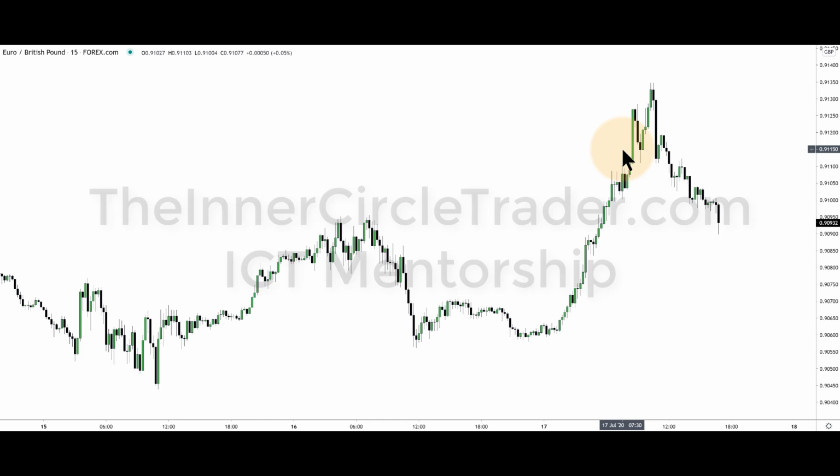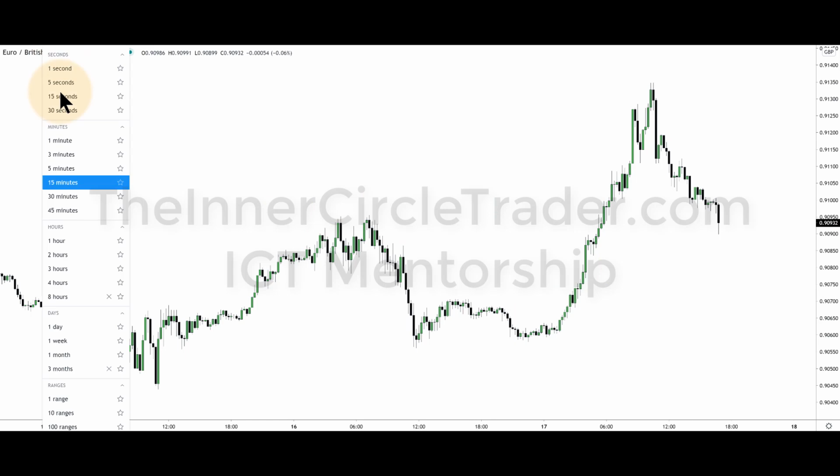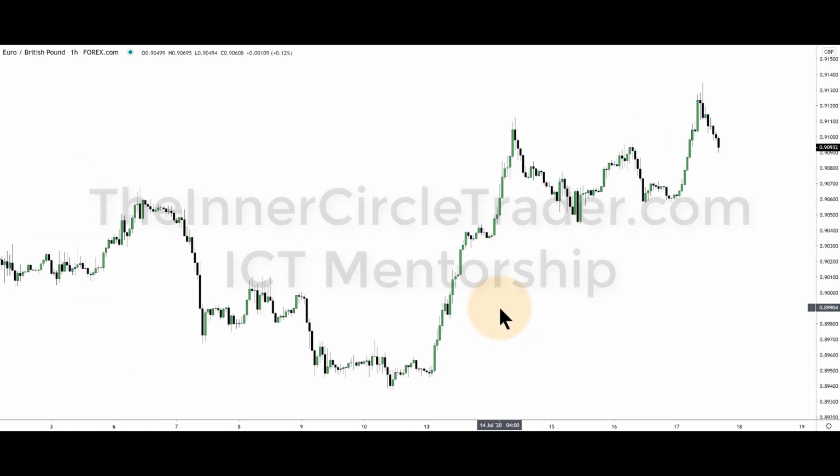And they've held cable in consolidation and allowed euro dollar to go up, and that's going to translate into euro pound making a nice run up. Equal highs, slice right on through. We'll drop out to an hourly chart just to give you a flavor of what this also was showing.